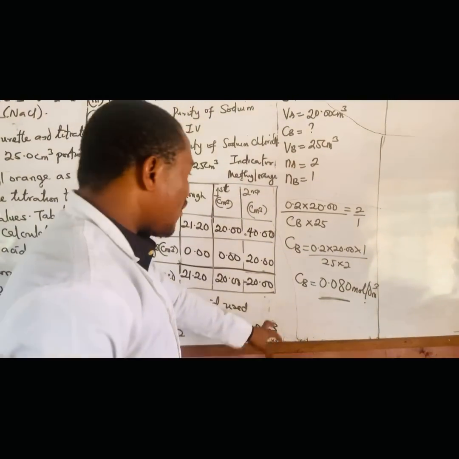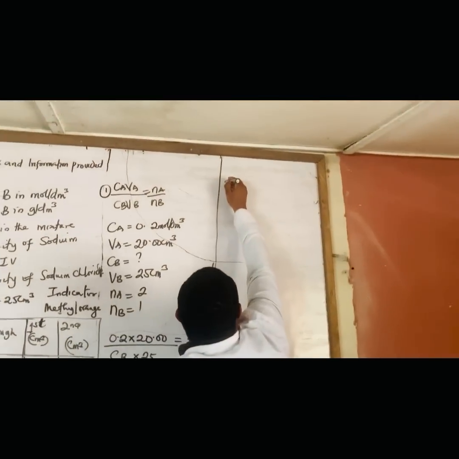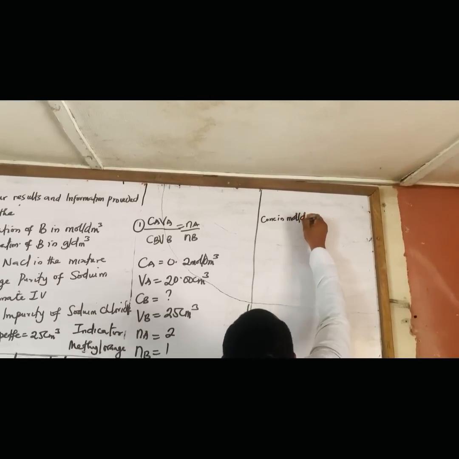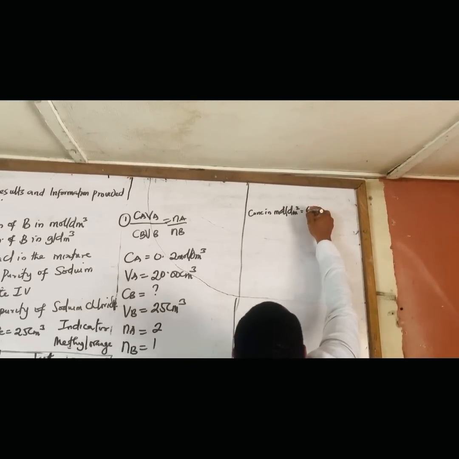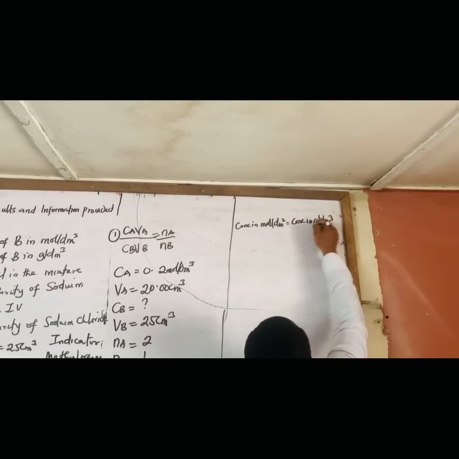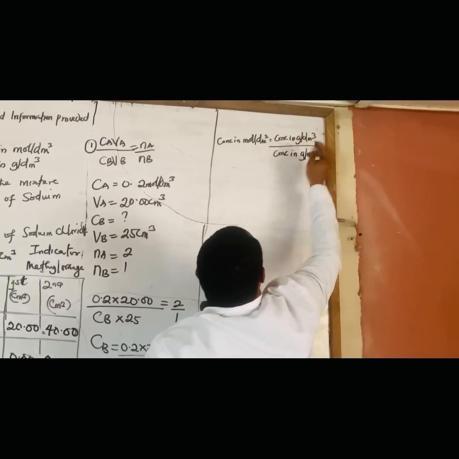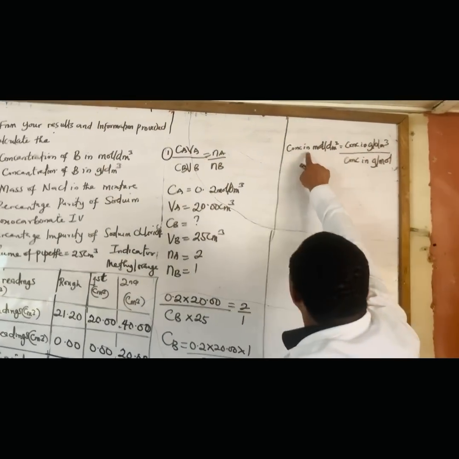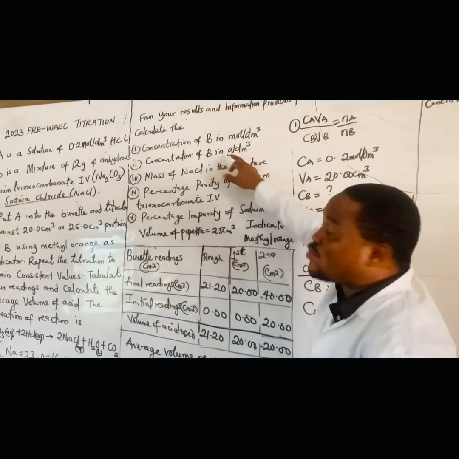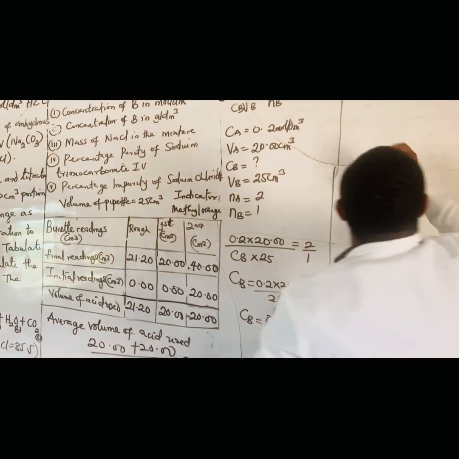We are still on B. We have gotten it in mole per dm cube, in gram per dm cube now. We know that our concentration in mole per dm cube is equal to our concentration in gram per dm cube over concentration in gram per mole. I want to believe we get this. So concentration in mole per dm cube, we have it already. Concentration in gram per dm cube, that's what they asked us to find. Then we can do concentration in gram per mole, since we know the sodium carbonate, we can calculate that. So very important. Let's go now.